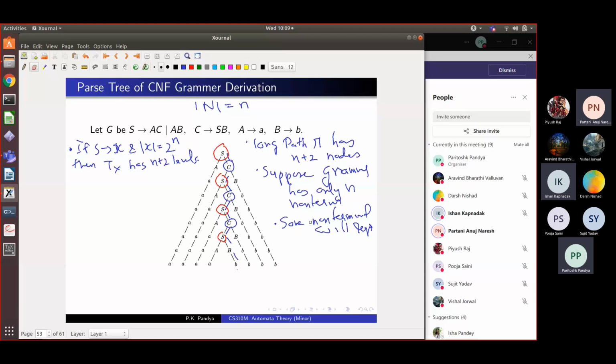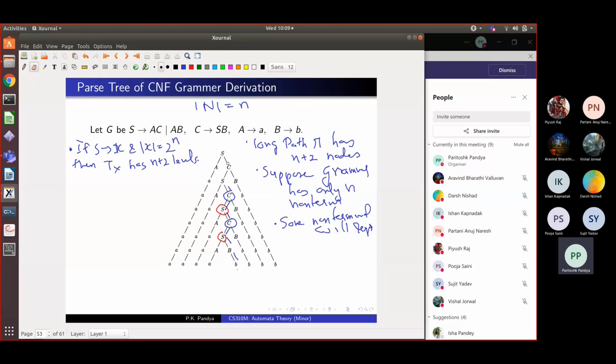Naresh, the statement we are making is that in a long word of size 2 raised to n, in any parse tree that you build for it within a Chomsky normal form grammar, there will be a path of length n plus 2, where the last one is a letter and the rest are non-terminals. So on the path there are n plus 1 non-terminals, maybe repeating. But since we have only n non-terminals available in the grammar, one of them will have to repeat. So somewhere some non-terminal will repeat on this path. That is all we are saying. We cannot say where, that depends on the grammar and the derivation, but somewhere it will repeat, right?